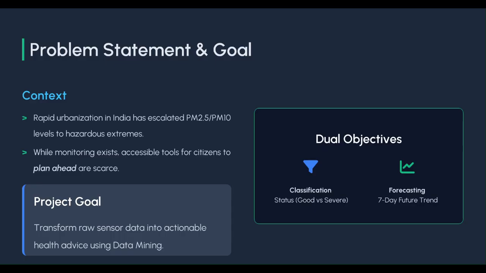The goal of this project is to transform raw sensor data into actionable health advice using data mining and machine learning techniques. Smogcast has two main objectives. First, to classify current air quality into categories like good, moderate, or severe. Second, to forecast pollution levels for the next 7 days, allowing early warnings and better preparedness.